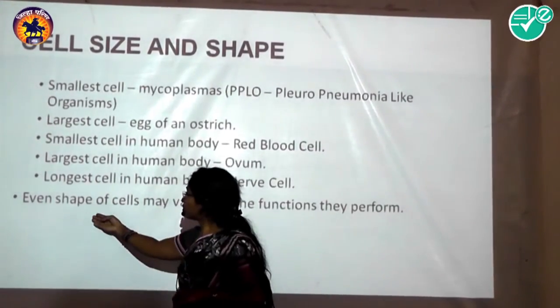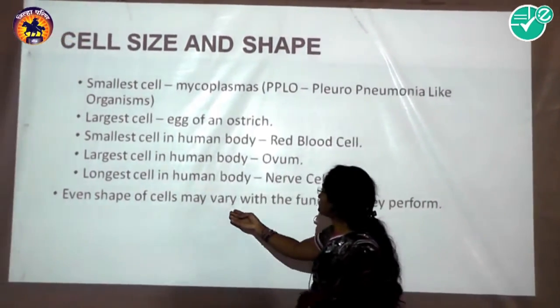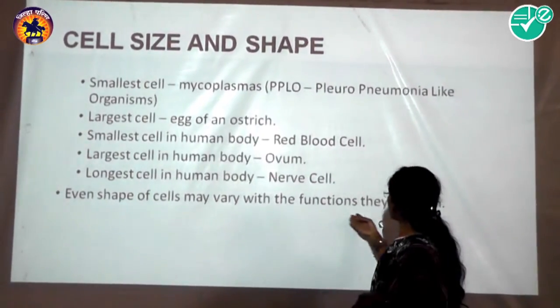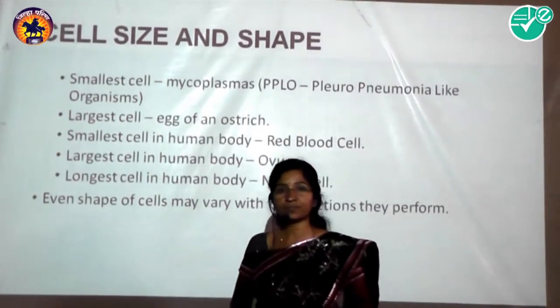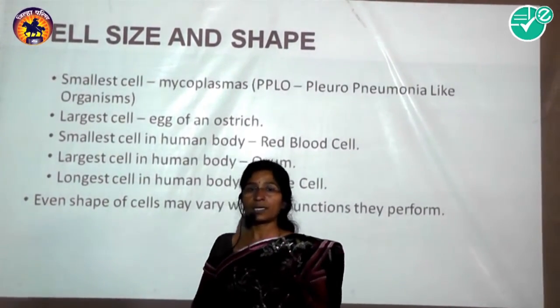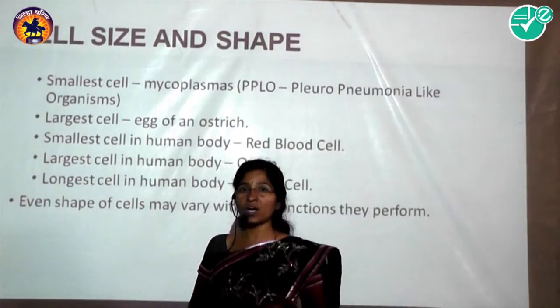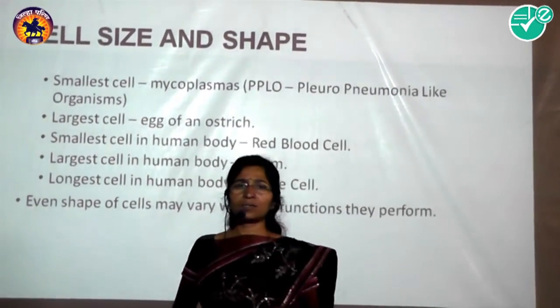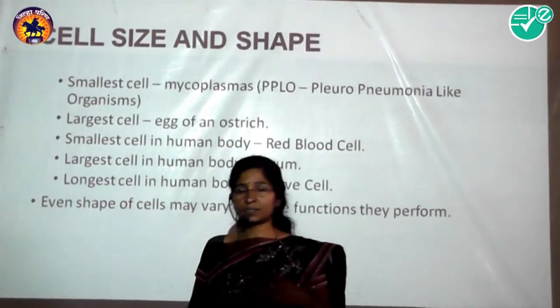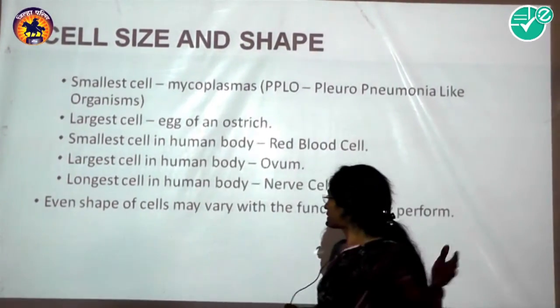Then we go toward the shapes of cells. We observe very different shapes of cells. The shape depends on the function of the cell. You observe spherical, oval, rectangular, triangular, elongated, and many different shapes of cells. Then next.